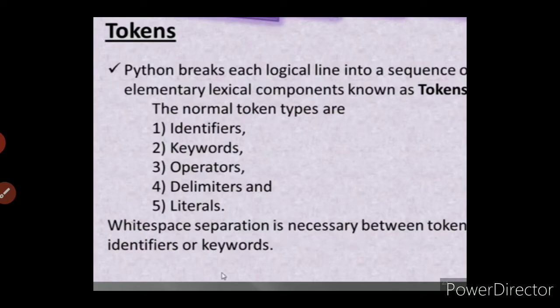So what do you mean by tokens? Token means lexical units, that is, Python breaks each logical line into a sequence of elementary lexical components known as tokens.